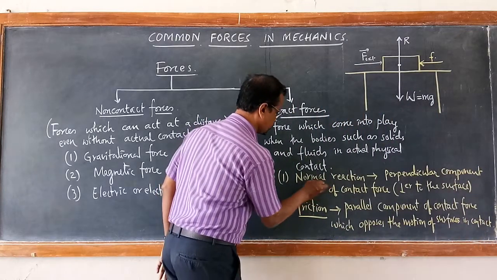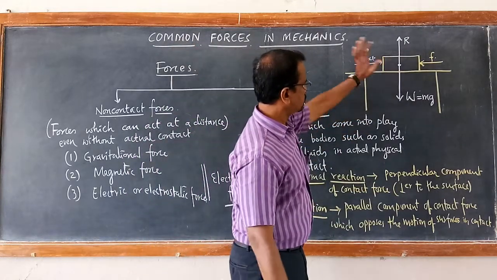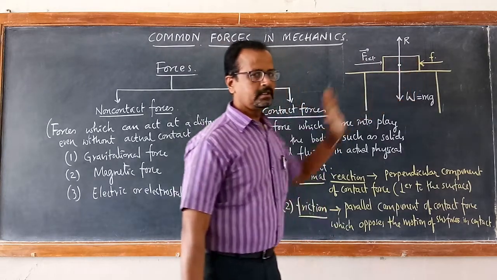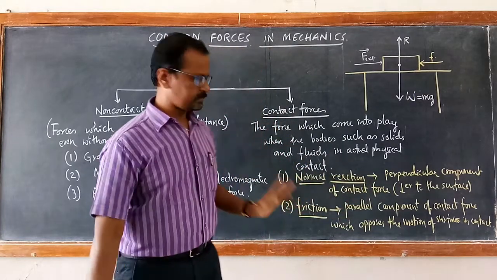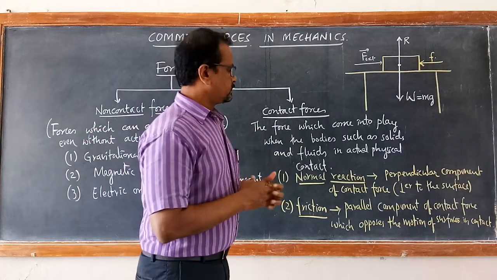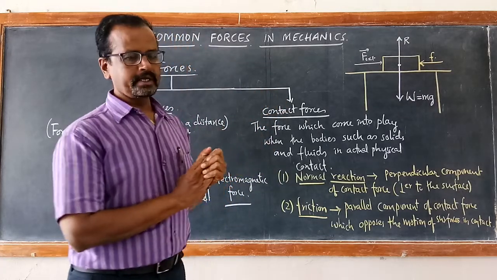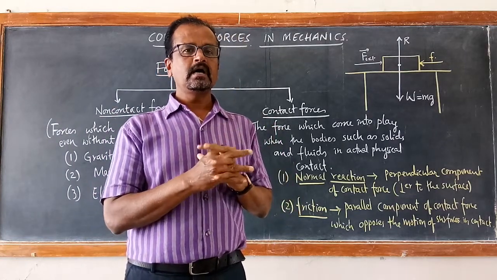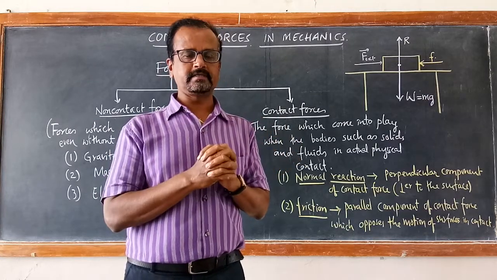So I have listed two here. One is normal reaction force, which is always balancing the weight, and another is frictional force which comes into play whenever we are trying to move the object. So the frictional force is the parallel component of the contact force which opposes the motion. We will learn about this friction later in detail. This is when a solid is in contact with another solid surface. Like that, you will come across a number of forces whenever rigid bodies are in motion with respect to other rigid bodies in contact.